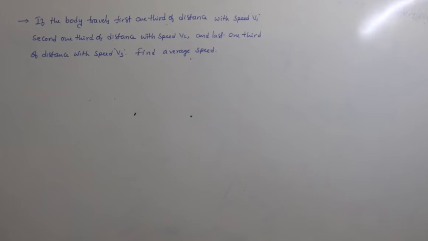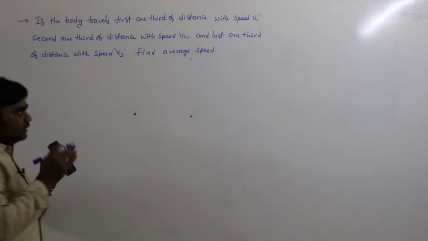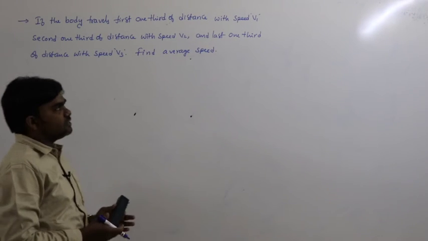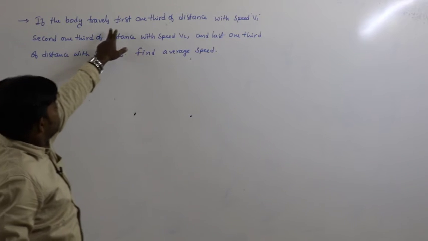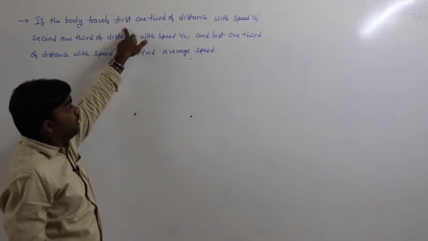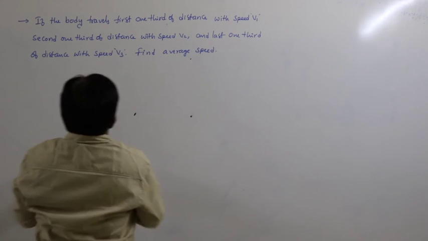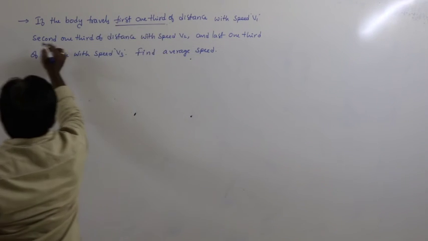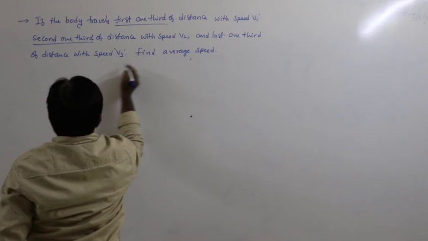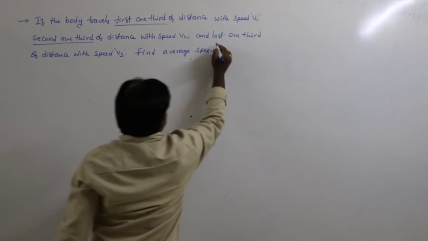This is the question. So in the previous case, the distance divided into 2 equal halves, but here the distance divides into 3 equal parts. First 1/3, second 1/3, and last 1/3.